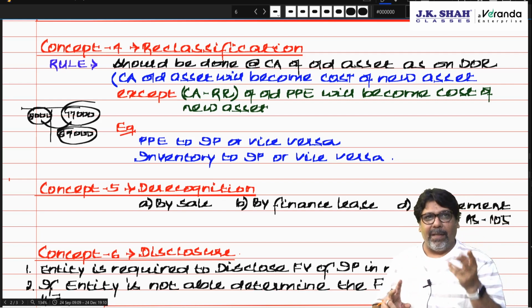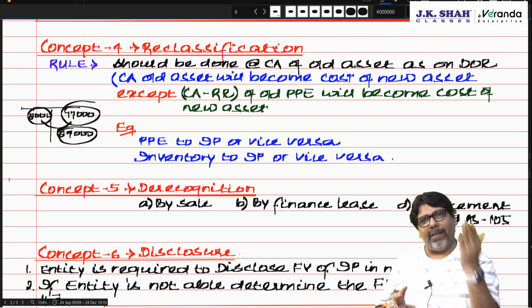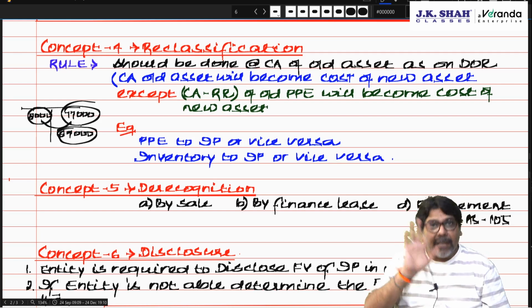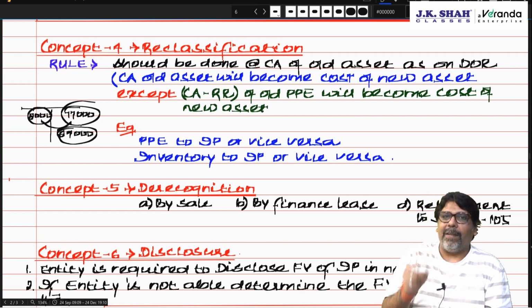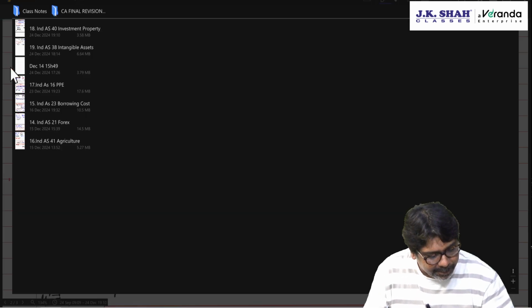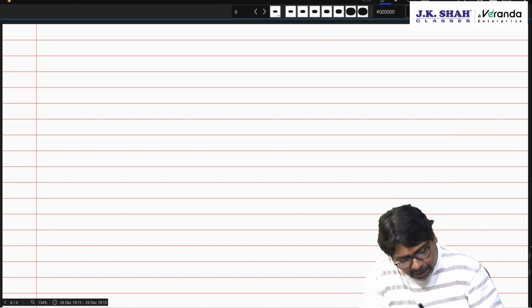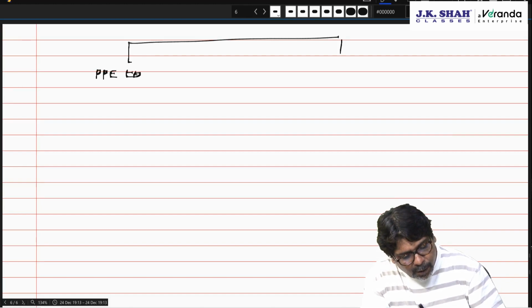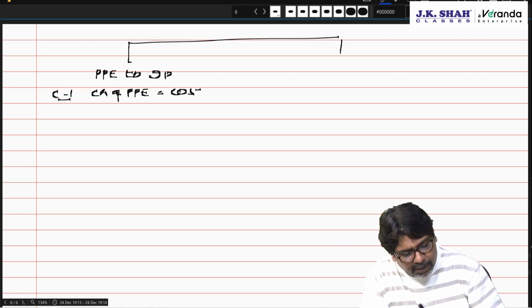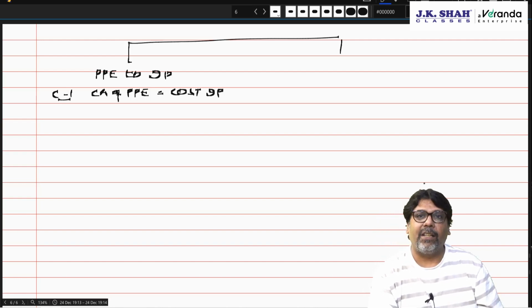So there can be two possibilities: PPE to investment property, or investment property to PPE. The second is inventory to PPE or inventory to investment property. For PPE to investment property, case 1: the carrying amount of PPE will become the cost of investment property on the date of reclassification.